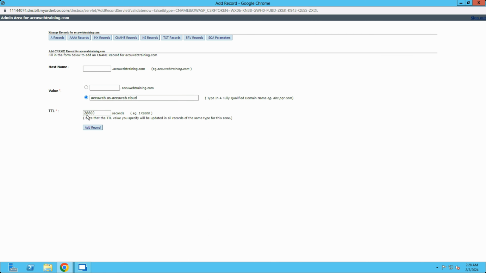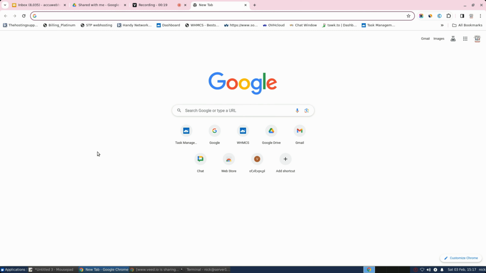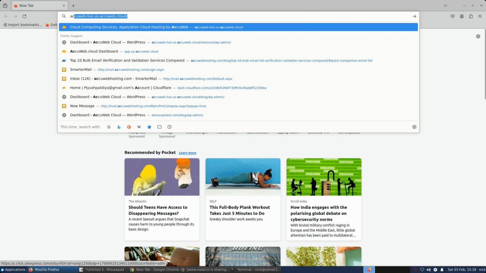Keep the TTL field as it is. After that, click on the Add Record button to add the record. To verify the record, click on the CNAME record again, and you can see the added CNAME record in the list. Please be informed that DNS changes may take 24 to 48 hours to propagate around the world. Once it is propagated around the world, open a browser such as Firefox or Google Chrome and type the subdomain or domain in the address bar.